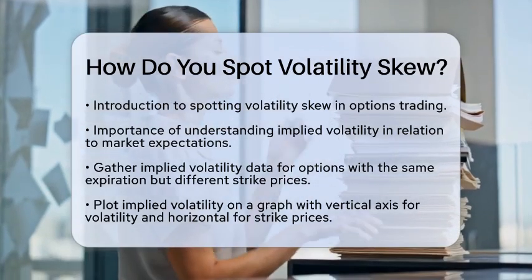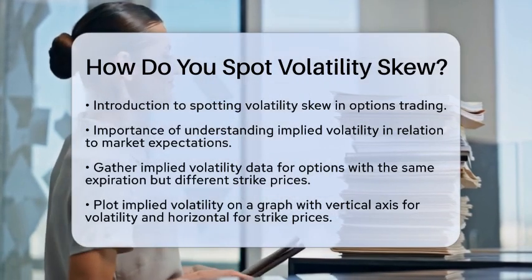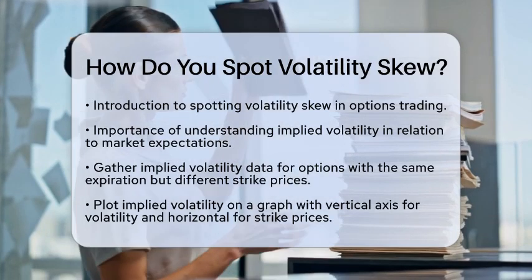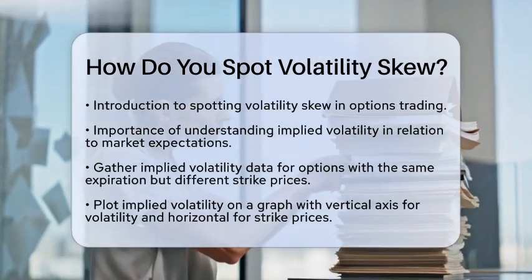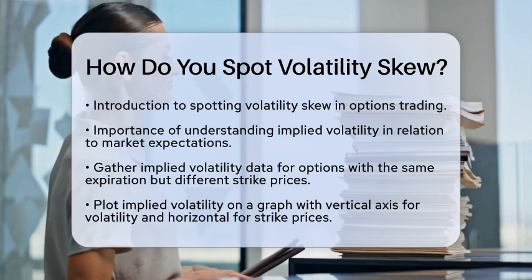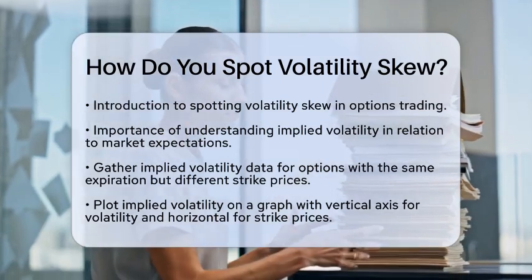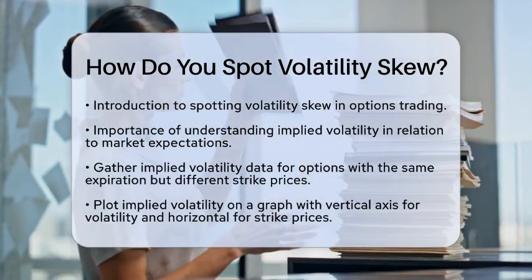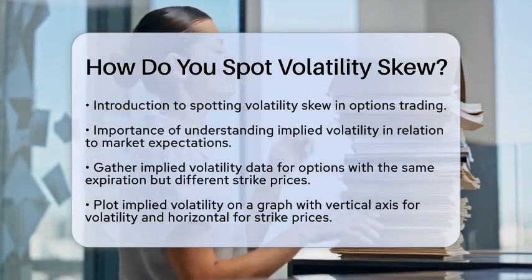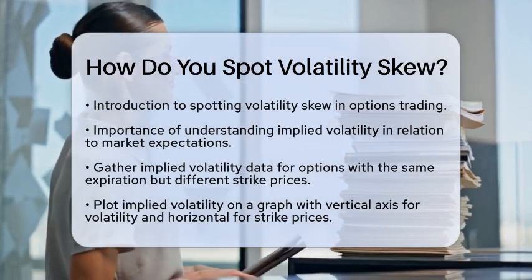To start spotting volatility skew, gather implied volatility data for options that share the same expiration but have different strike prices. You can then plot this data. On a graph, place implied volatility on the vertical axis and strike prices on the horizontal axis. This visual representation will help you see the shape of the volatility curve.